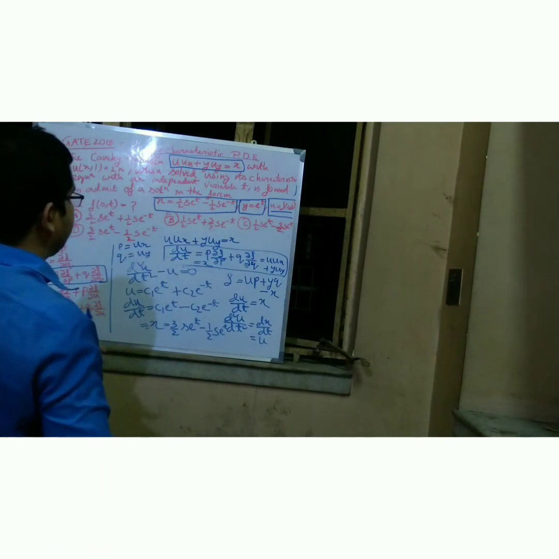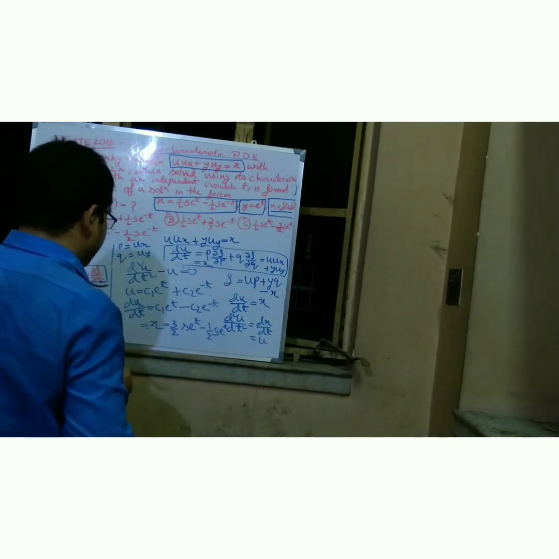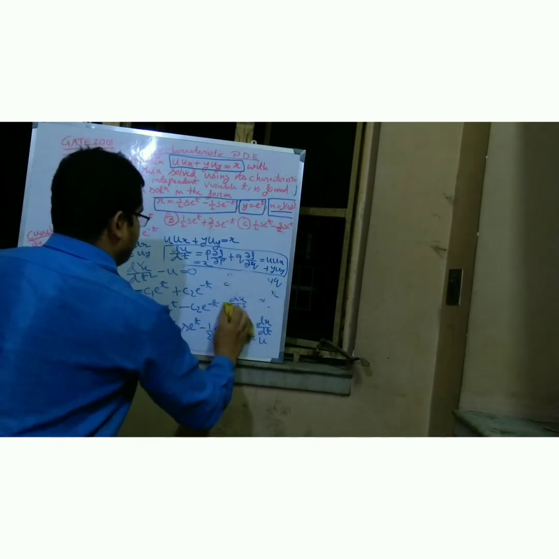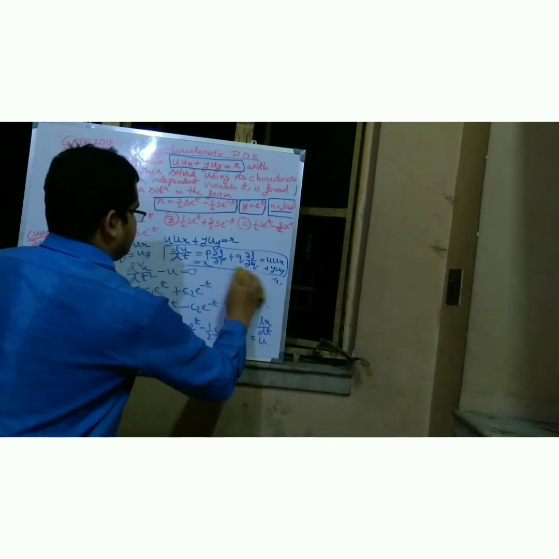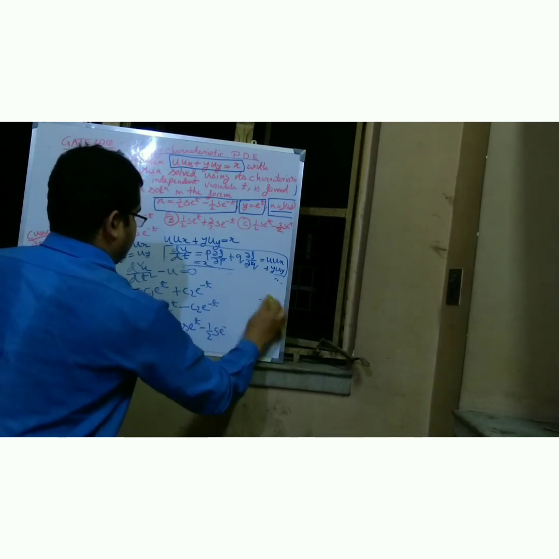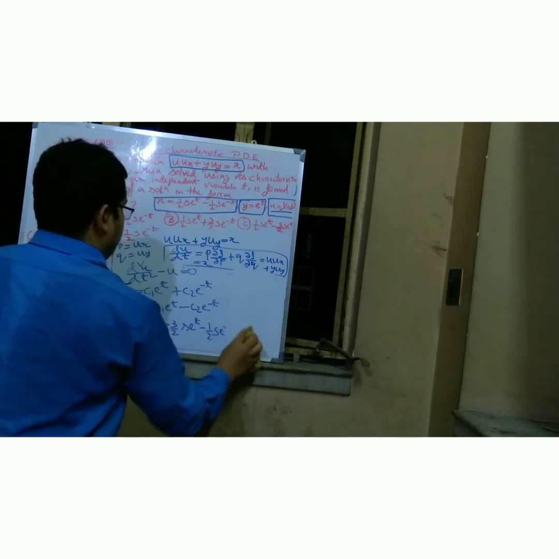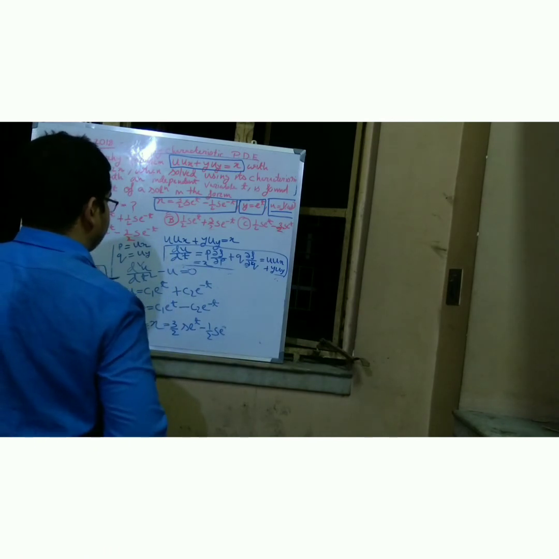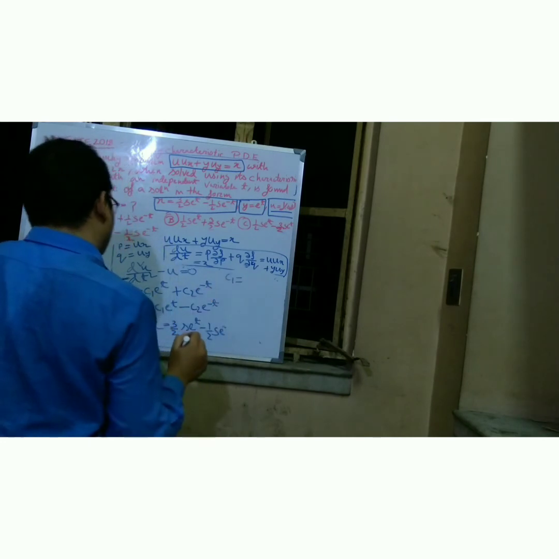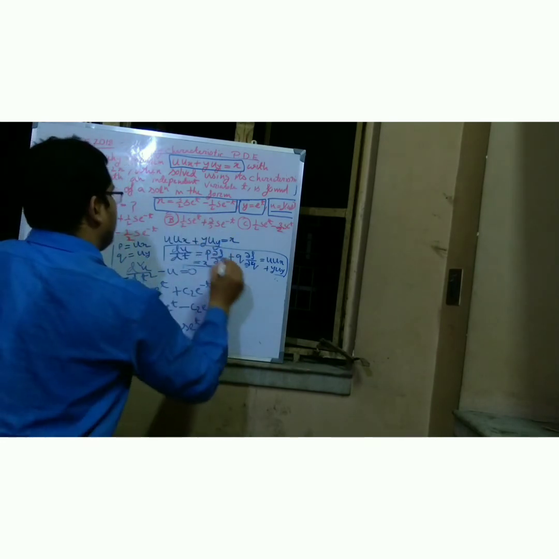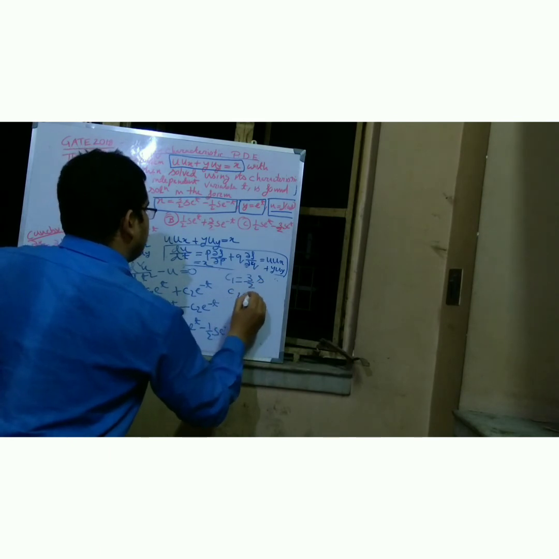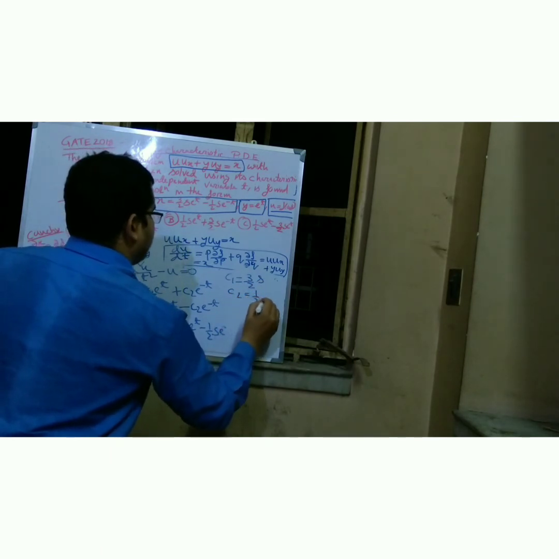So friends, I get the c1 and c2 values. C1 is equal to 3 by 2 s, and C2 is equal to half.